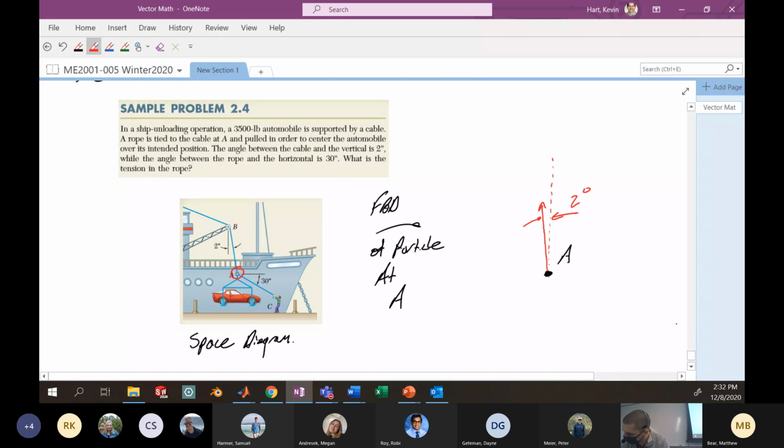We've got to give this force a label. Let's label this FAB. I'll start including my vector labels now, I was getting a little lazy with it. So here's vector FAB.